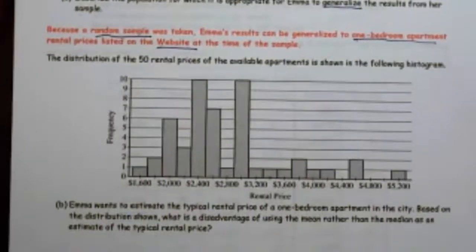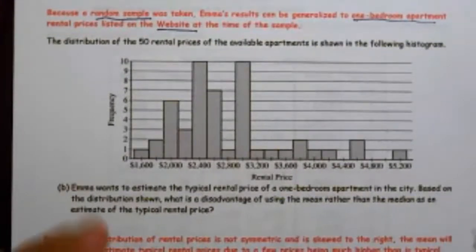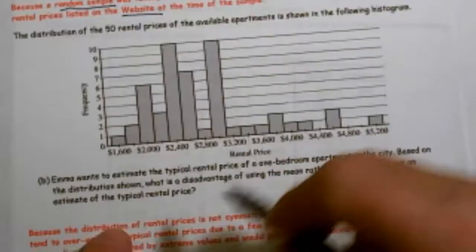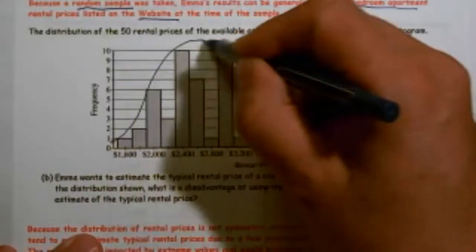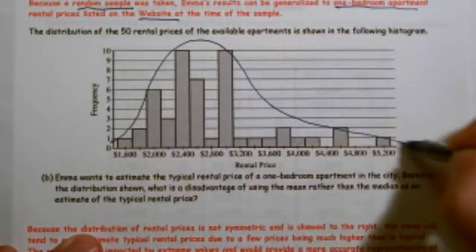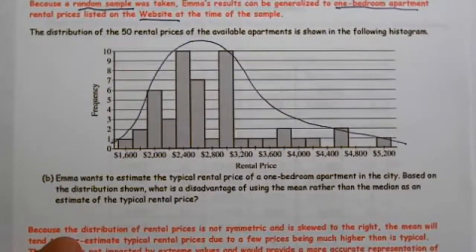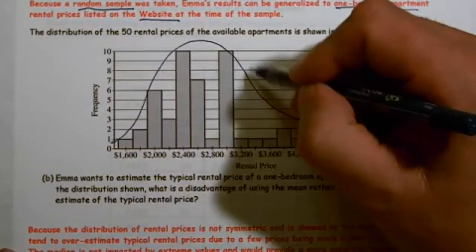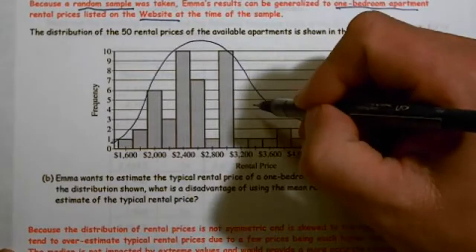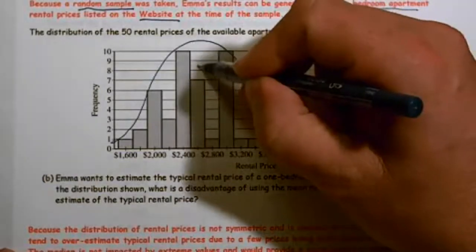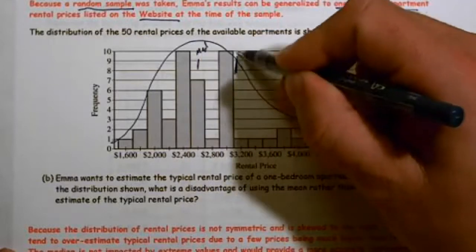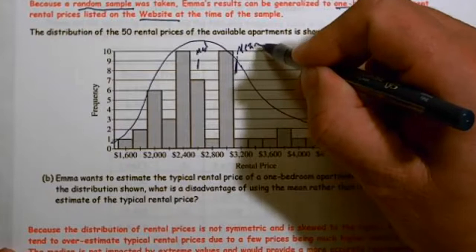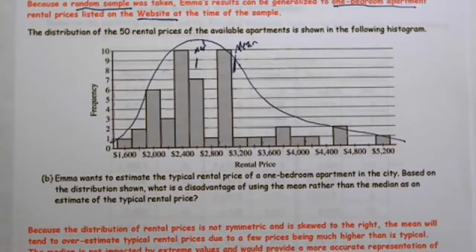Then we go to part B, and it says the distribution of the 50 rental prices available is shown in the following histogram. If I'm just looking at that histogram, I'm going, you know what, this shape appears to be skewed to the right, which means my mean is going to be above my median. So maybe my median occurs here and my mean is somewhere over here because the high values are pulling it up. Don't forget that.